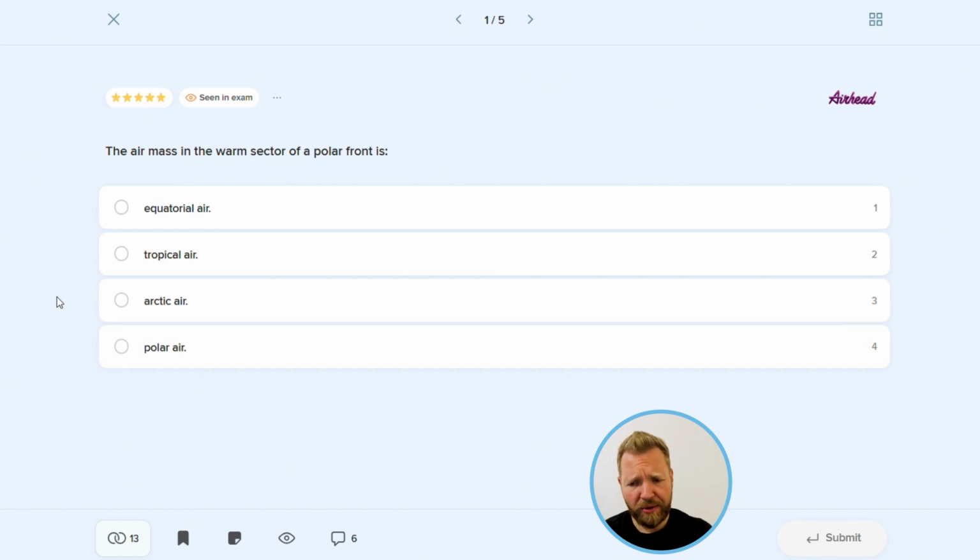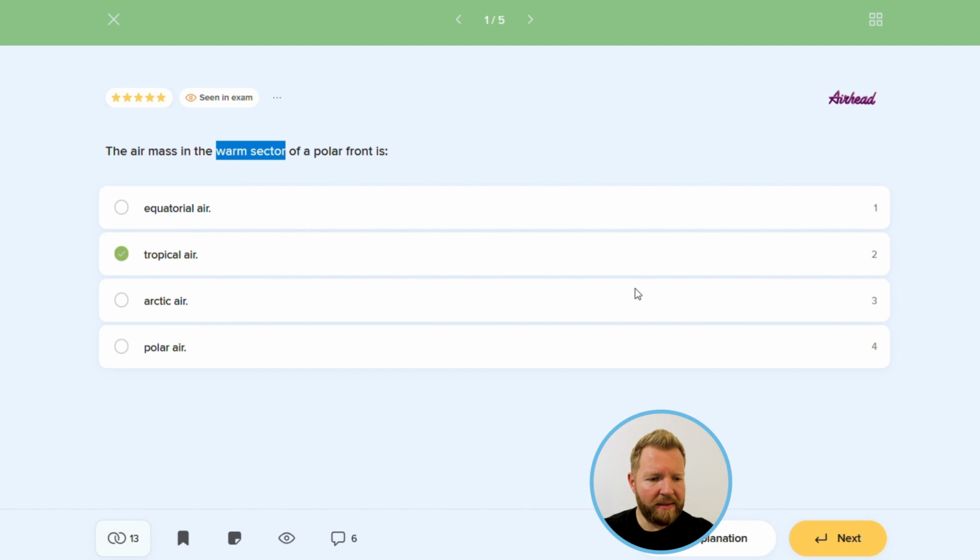So coming back to the question itself, we can immediately exclude Arctic and equatorial air masses because, as I mentioned before, the polar front is a boundary between polar and tropical air. Since the question asks about the air mass in a warm sector, the correct answer will be answer number 2, tropical air. And this answer is correct.